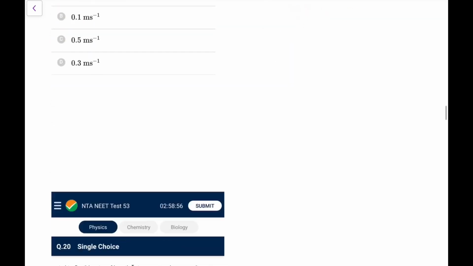Go ahead. A truck of mass 10 metric tons runs at 3 meter per second along a level track and collides with a loaded truck of mass 20 metric tons standing at rest. If the trucks coupled together, the common speed. Take it as m, this will become 2m. So m into u plus 2m at rest would be equal to 3m into combined v. So v comes out as u by 3. U by 3 means 1 meter per second. So again, it is a very easy question for you.